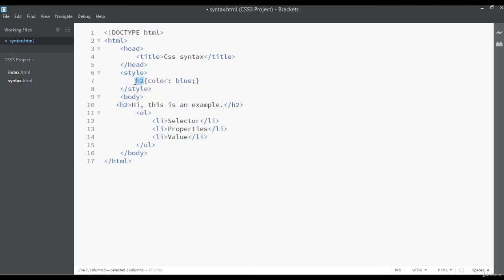So this is called selector. The first step is selector. Then for the selector, you need to assign a property. So color is a property here, and after the property we are inserting a colon. So this is the point to know about properties. And for the property, we need to insert a value. So you can see blue is a value.